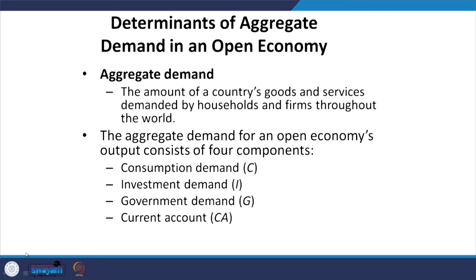The transactions in the current account and its entries are important so far as open economy discussion is relevant for understanding the short run foreign exchange market.